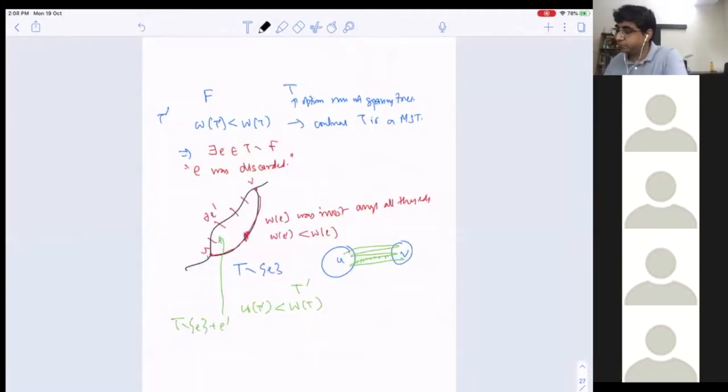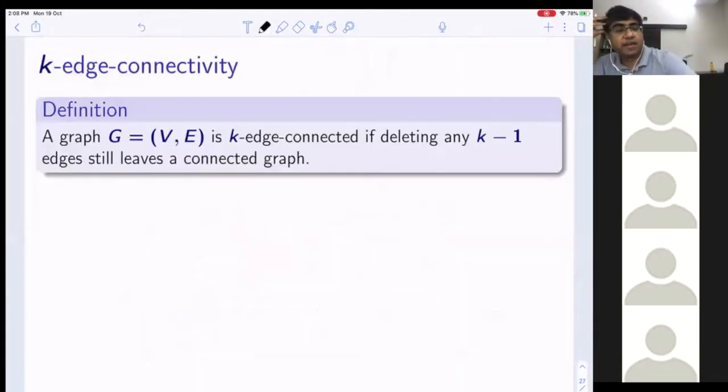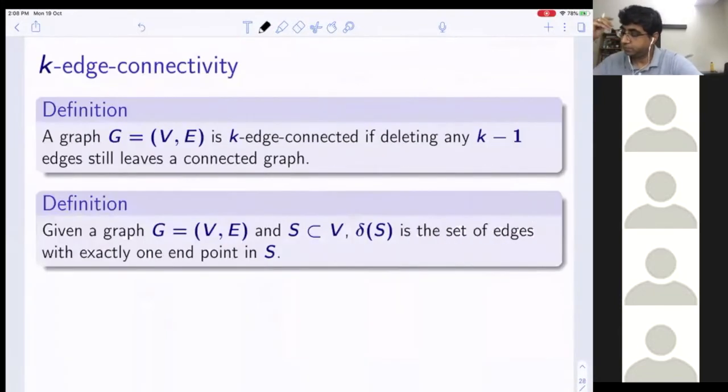Okay. Now I want to do k-edge connectivity. A graph G is k-edge connected if deleting any k minus 1 edges still leaves a connected graph. Given a graph G(V, E) and S a subset of V, delta S is the set of edges with exactly one endpoint in S.